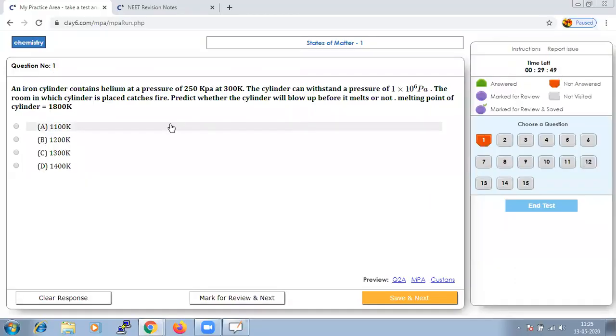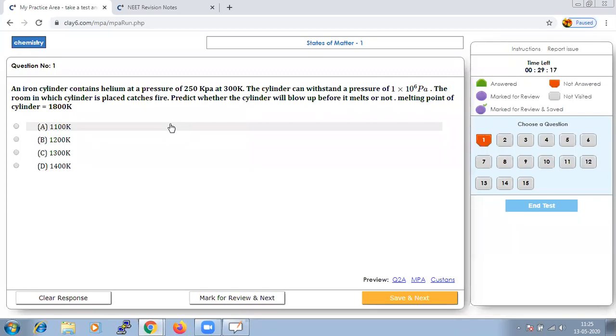The first question says an iron cylinder contains helium at a pressure of 250 kilopascal at 300 Kelvin, and the cylinder can withstand a pressure of 1 into 10 to the power of 6 Pascal. The room in which the cylinder is placed is going to catch fire, and we must predict whether the cylinder will blow up before it melts or not.